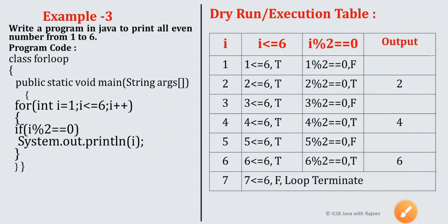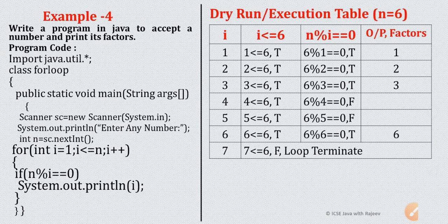So before termination we will get all the even number from 1 to 6. So these are the 3 even number, 2, 4 and 6 from the range 1 to 6. I hope you will understand this example number 3 also. Now we will go for one more example.